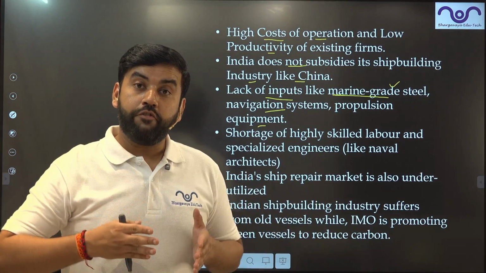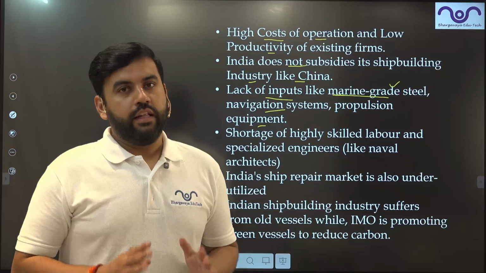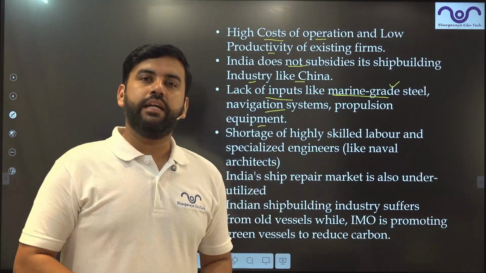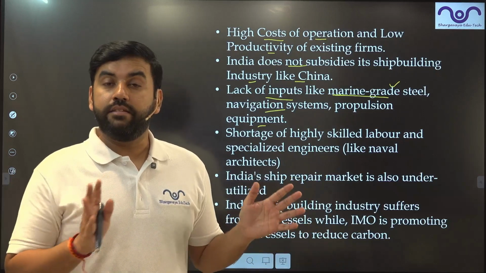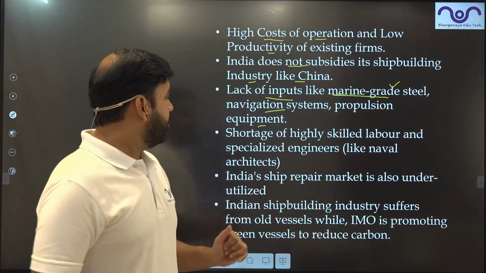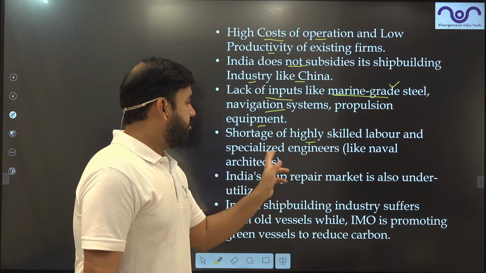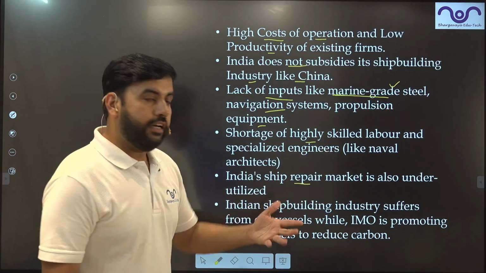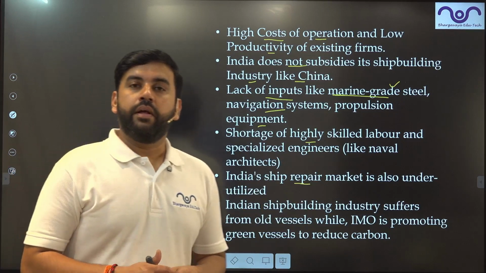We have to manufacture from scratch. Then only it will benefit India. If we are importing everything and then assembling in India, it's make in India, not assemble in India. Shortage of highly skilled labor, specialized engineers, naval engineers or architects. India's ship repair market is also underperforming or underutilized.